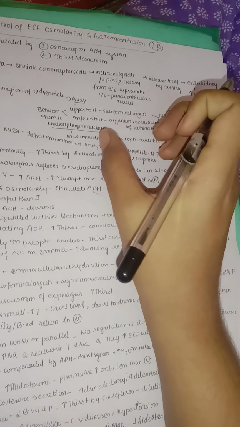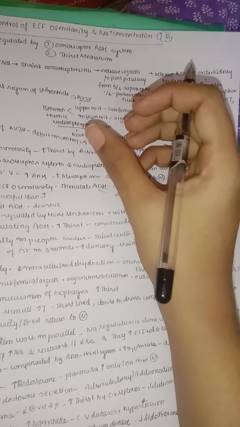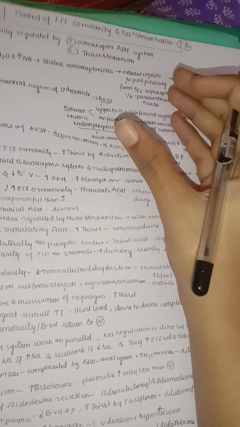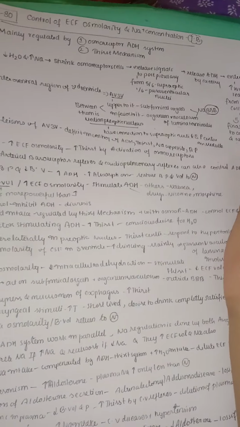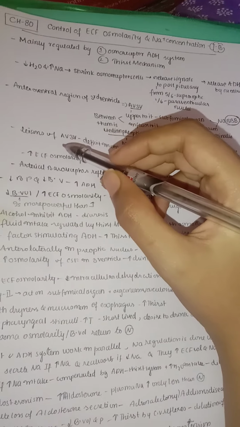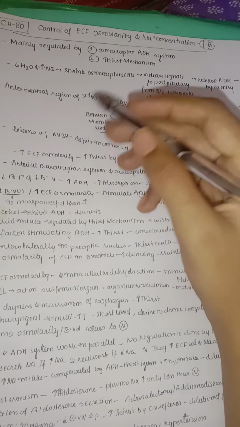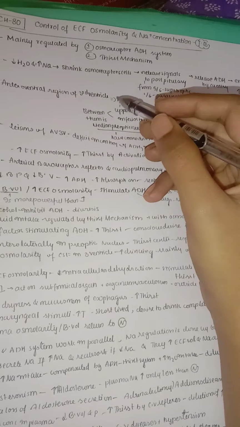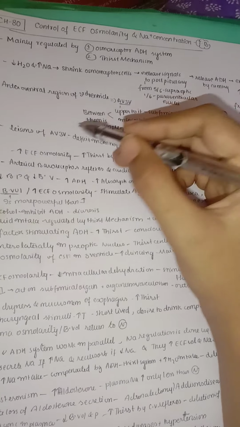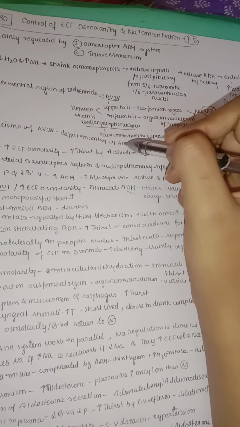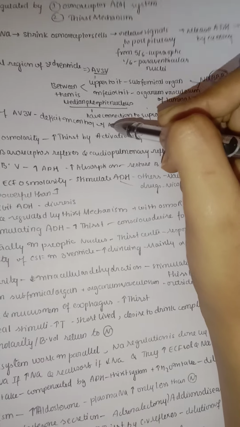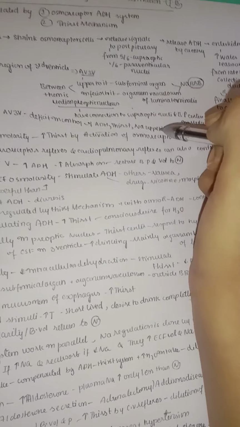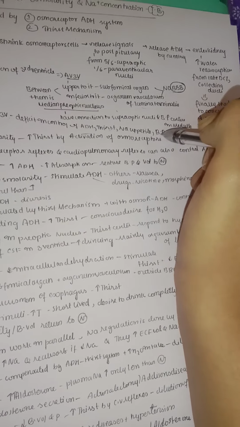Because of these connections, they have an intimate relation in regulating both water and sodium concentrations. Any lesions in this AV3V will lead to deficits in control of ADH, thirst, sodium appetite, and also blood pressure.